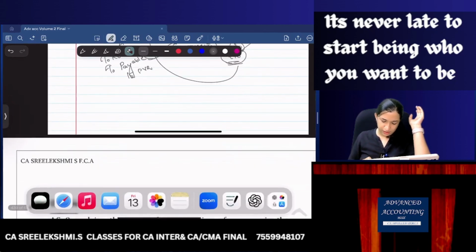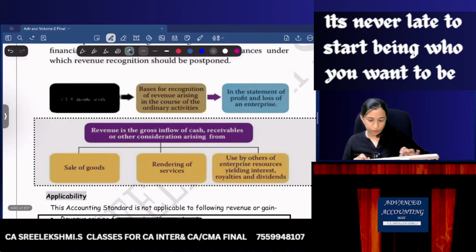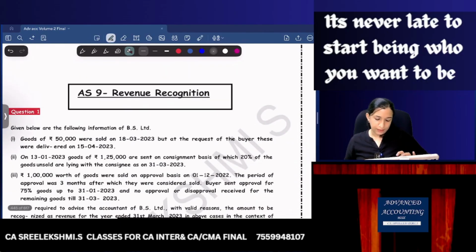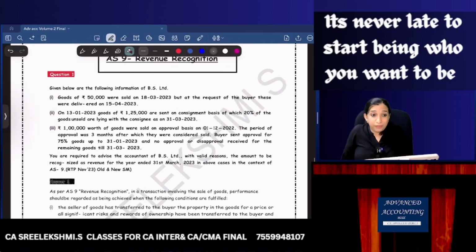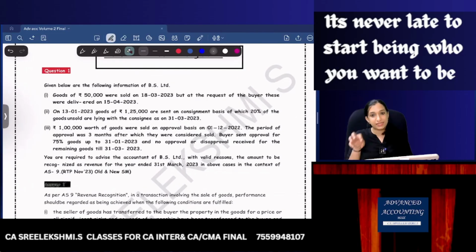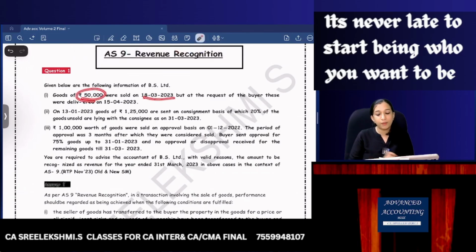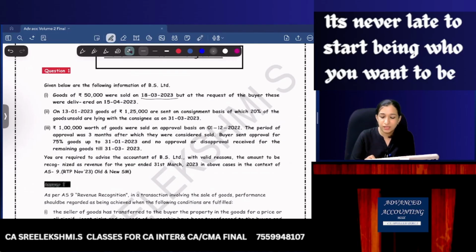That's fine. Let's go through our questions or study material questions. Let's read maybe 10 questions and then move on to study material. Given below is the following information of BS Limited. Goods of 50,000 were sold on 18th March 2023, but at the request of the buyer, these were delivered only on 15th April. What is the date of recognizing sales? Goods delivered at the buyer's request means revenue can be recognized on the date of sale, 18th March.